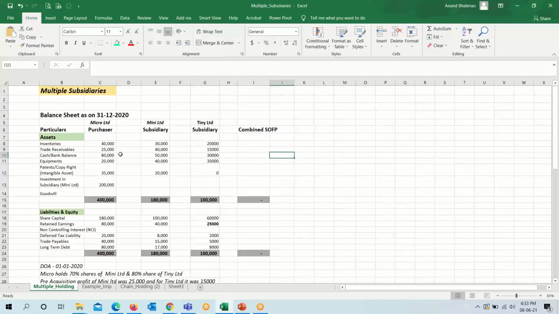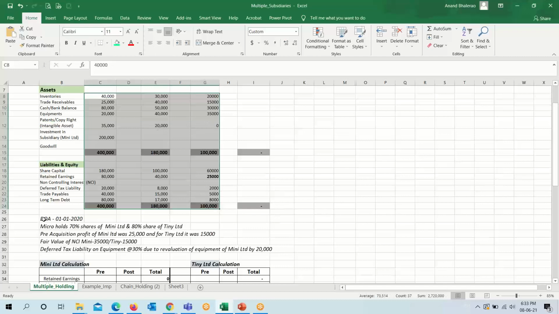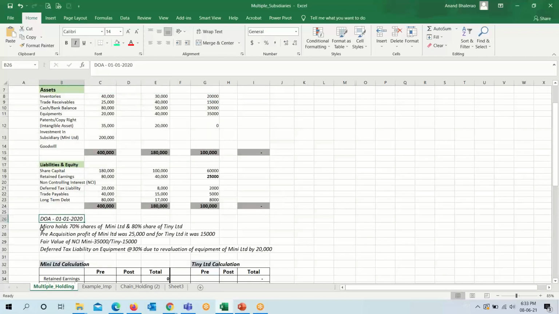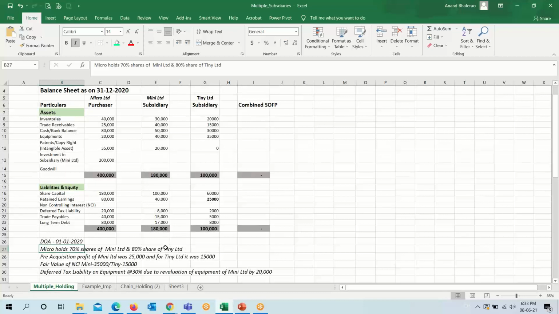These are the figures available of financials for the purchaser parent company, the first subsidiary Mini Limited and the second subsidiary Tiny Limited. And these are the figures. Additional information we have: date of acquisition 1st January 20. Micro holds 70% share of Mini Limited, and 30% will be non-controlling, and Micro Limited holds 80% share of Tiny Limited. So 20% will be NCI in case of Tiny Limited.